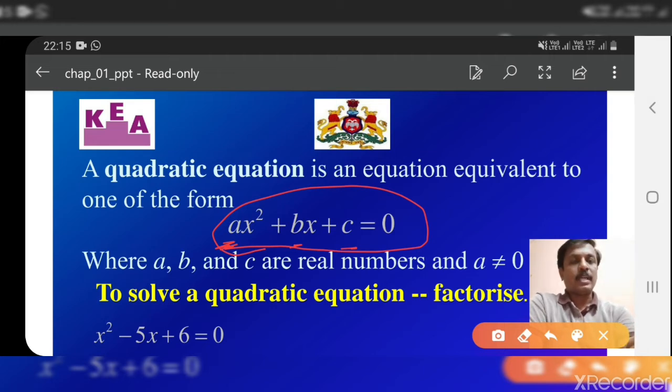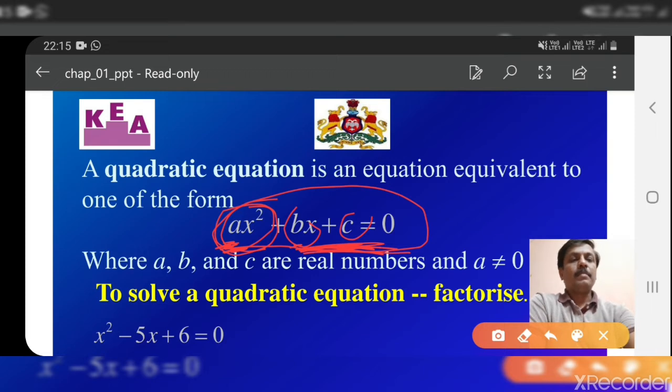If the constant a becomes equal to 0, then the x square term vanishes, and we remain with only bx plus c. Now it is no more a quadratic equation, it becomes a linear equation. Therefore the condition is that a should not be equal to 0. b may be 0, c may be 0, but a should not be 0. The x square term must be there in the equation, then only it is called a quadratic equation.